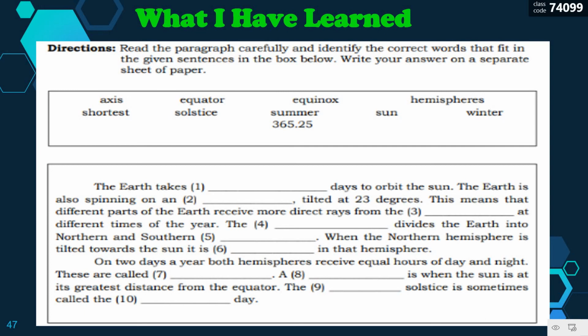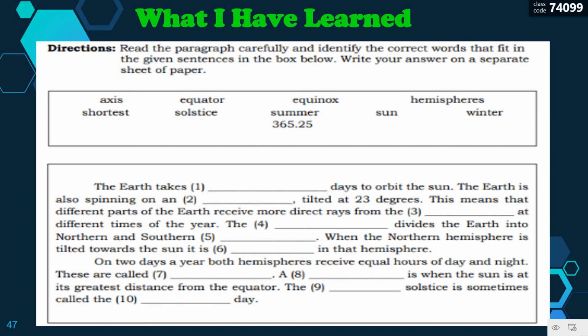The Earth is also spinning on a blank tilted at 23 degrees. This means that different parts of the Earth receive more direct rays from the blank at different times of the year. The blank divides the Earth into northern and southern hemispheres. When the northern hemisphere is tilted towards the sun, it is blank in that hemisphere. On 2 days a year, both hemispheres receive equal hours of day and night. These are called blank. A blank is when the sun is at its greatest distance from the equator. And blank solstice is sometimes called the blank day.